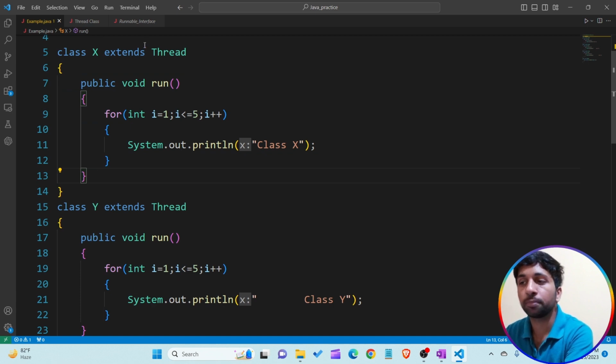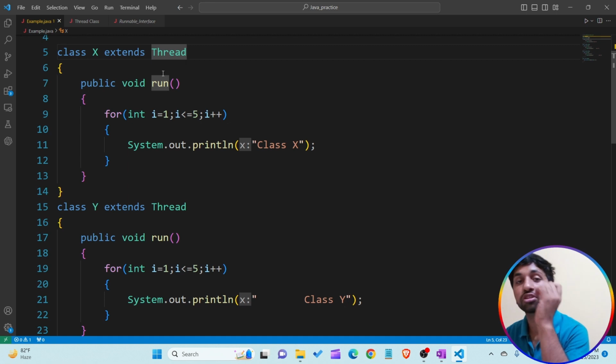If I'm creating the object of the Thread class, I'm calling the run method of the Thread class, the one that is present in the Thread class. By using the object of a parent class, we are not able to call the method of a child class. We are only able to call the methods of the parent class.